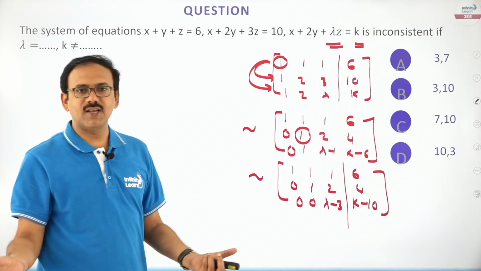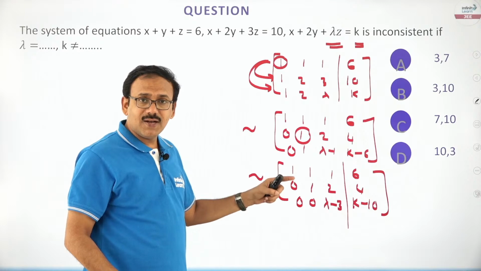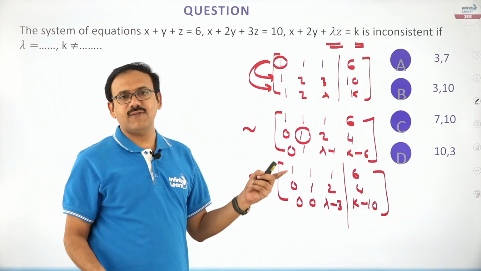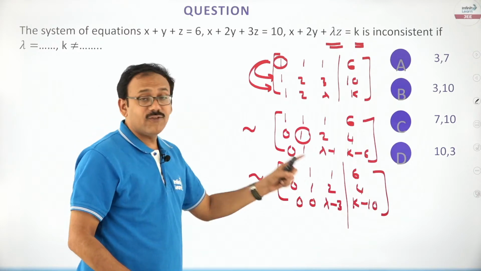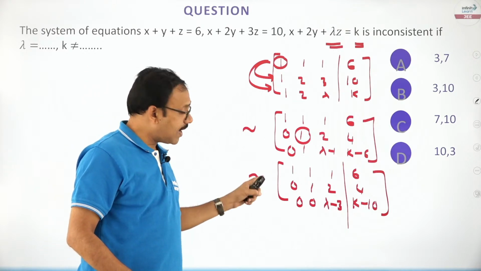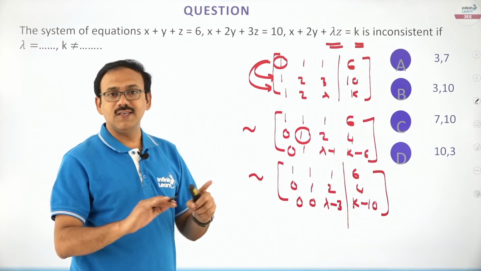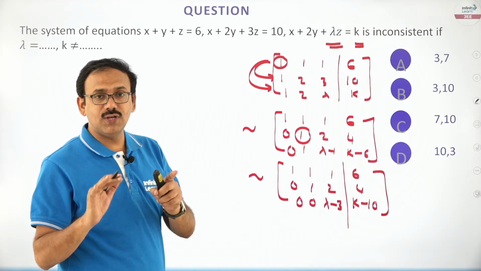Now the problem is almost ready, the solution is ready. Rank of A depends on the lambda value, rank of A by B also. Friends, if lambda is not equal to 3, rank of A as well as rank of A by B, independent of the k value, is 3, the system will have a unique solution.